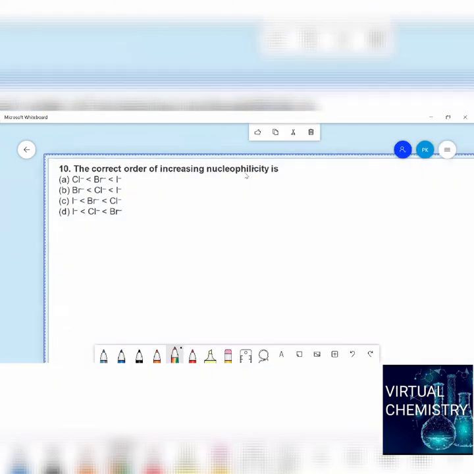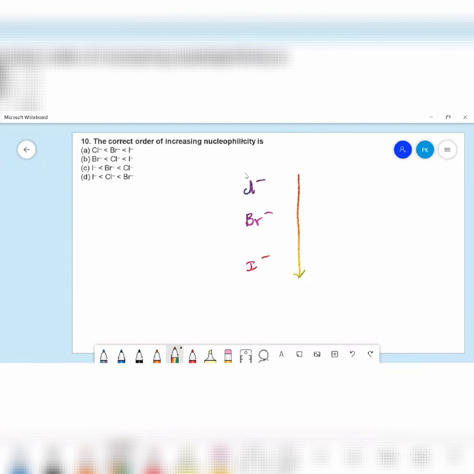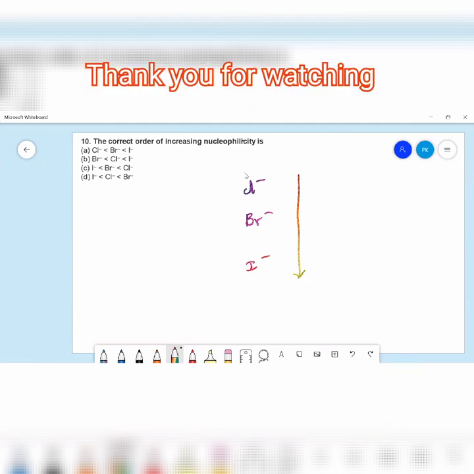The correct order of increasing nucleophilicity. So what is nucleophilicity? We discussed already in the first question itself. So if you see halides, chloride, okay, bromide and iodide, basic nature increases down the group. Okay, so that means the nucleophilicity will be in the opposite direction, students.